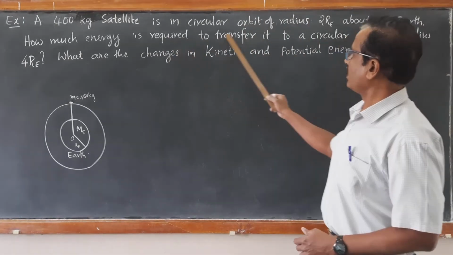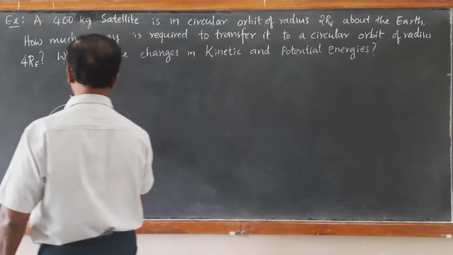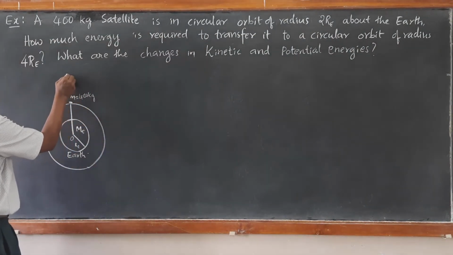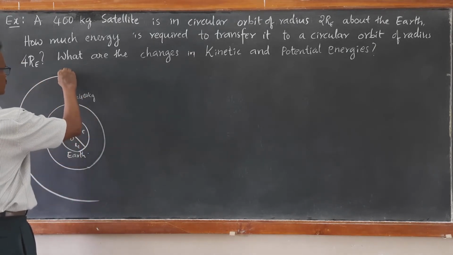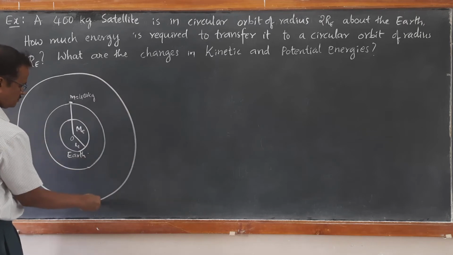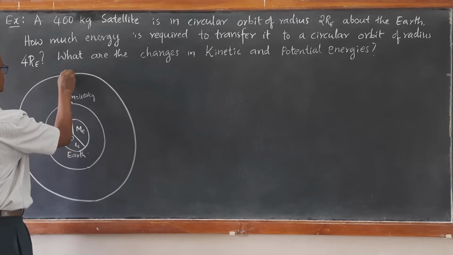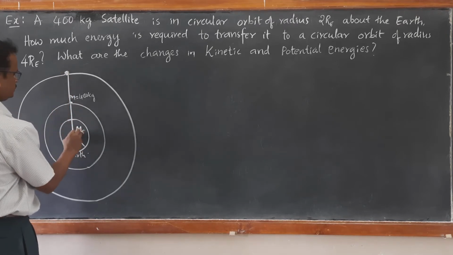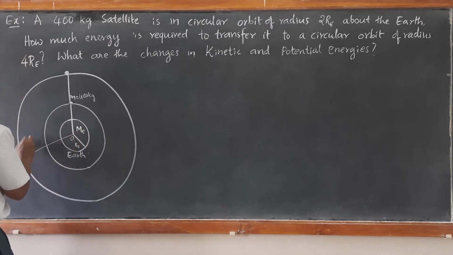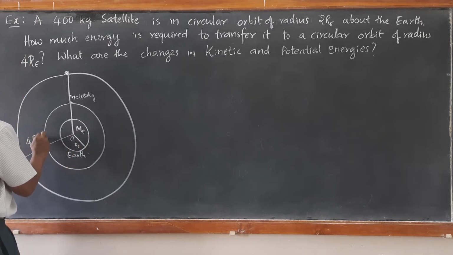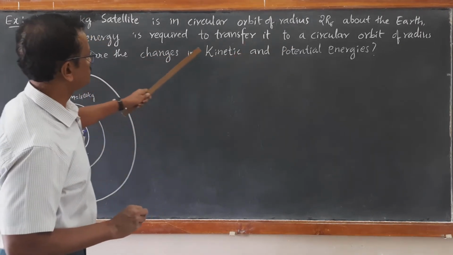How much energy is required to transfer it to a circular orbit of radius 4RE if the same satellite is to be lifted and kept into a circular orbit of 4RE radius? Suppose it is to be lifted and shifted over here, so that this radius is 4RE from the center. Then how much is the energy required to shift it?